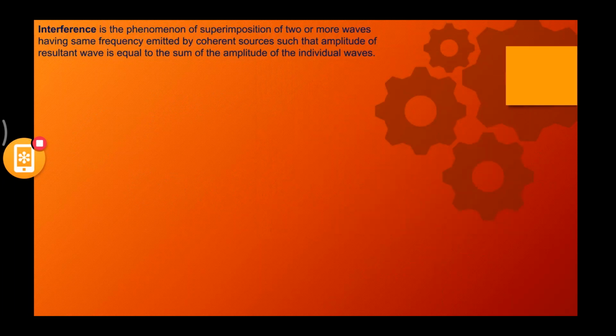Now, coming back to the definition: phenomena of superimposition of two or more waves having same frequency. One factor is satisfied here, because I told you they should have same frequency, emitted by coherent sources. Naturally, if the waves are coming out of coherent sources, इसका मतलब है कि the frequency will definitely be same, such that the amplitude of resultant wave is equal to the sum of amplitude of individual waves.